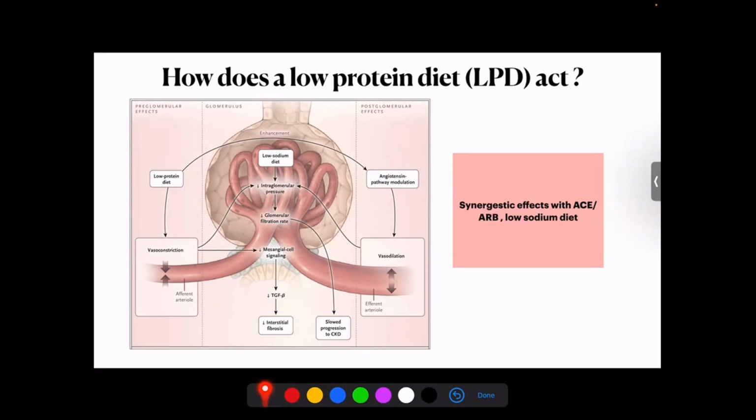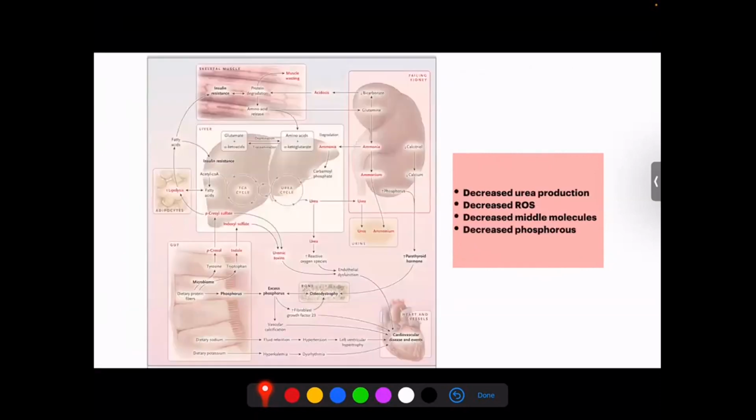Is that all? No. We have an additional mechanism in which it has been found that the low protein diet also brings about a decrease in the mesangial signaling, a decrease in the transforming growth factor beta signaling, resulting in a decrease in interstitial fibrosis. So the benefits of all put together are more than what each of these individual measures would achieve. That is what is called the synergistic effect of ACE inhibitors, ARB blockers, and the low protein diet. So this diagram might look a little complicated, but it's not that complicated.